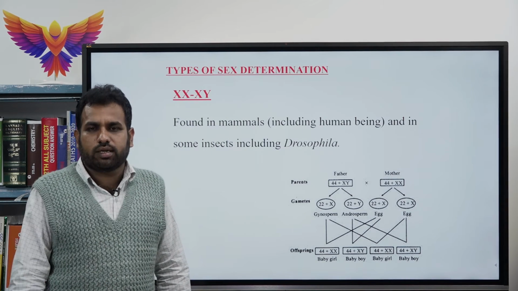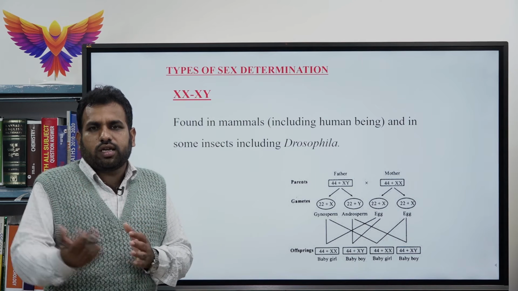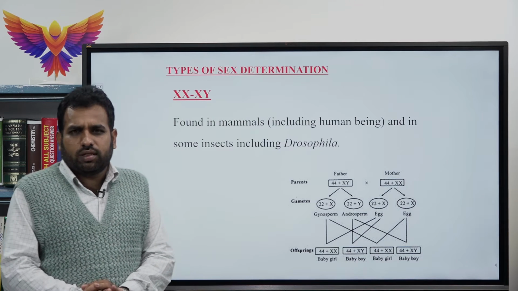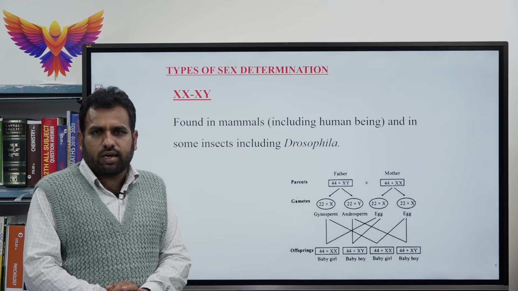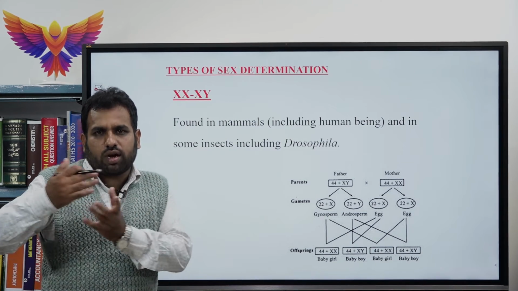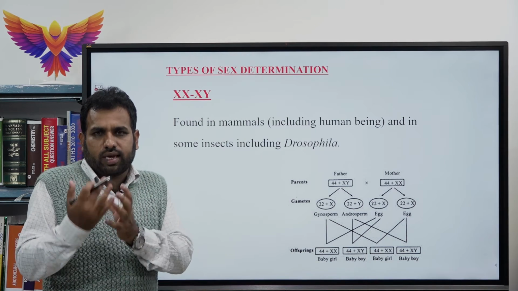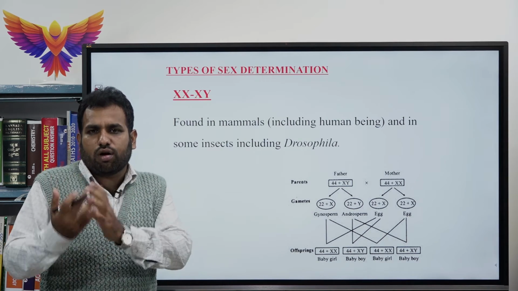How does this determination take place? At the time of fertilization, 50% of the characters pass from the father to the offspring, just like 50% of the characters from the mother.